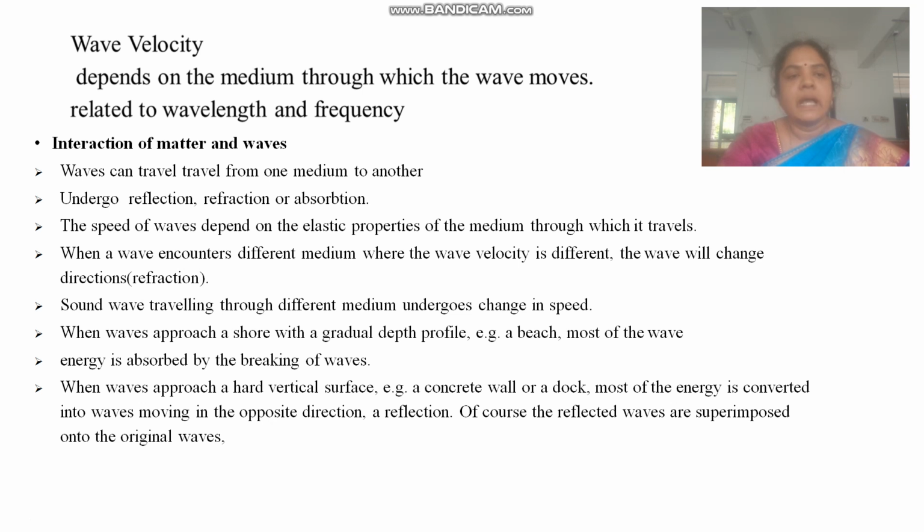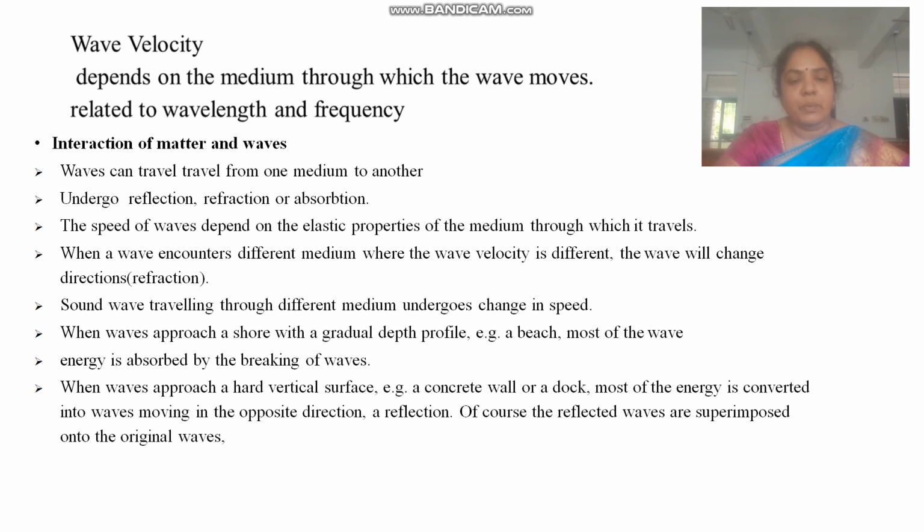These are the points for the interaction of matter and waves. Waves can travel from one medium to another, and undergo reflection, diffraction, and absorption. The speed of waves depends on the elastic properties of the medium through which it travels. When a wave encounters a different medium where the wave velocity is different, the wave will change direction. Sound waves traveling through different media undergo a change in speed.